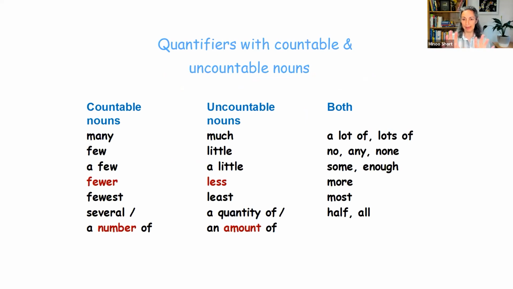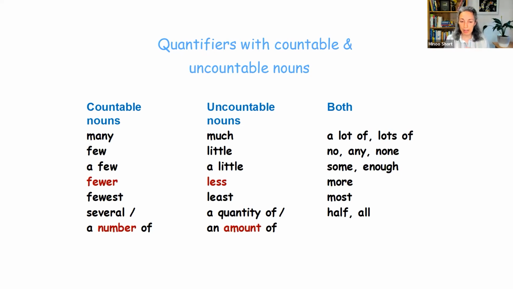So I've made a little list here for you so you can see very clearly which ones you can use with which group. So as you can see, for countable nouns, these are the words many, few, a few, fewer, that's the comparative, fewest, superlative, and then some expressions like several and a number of.